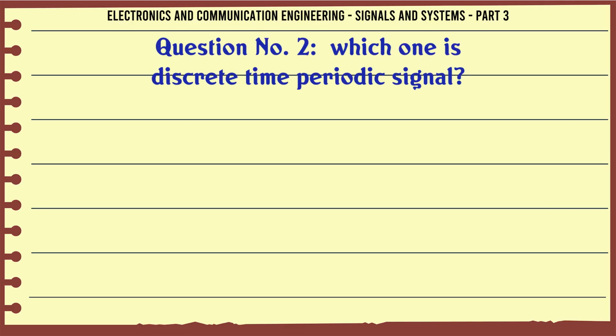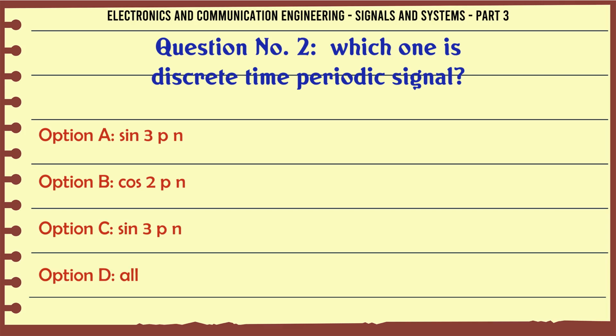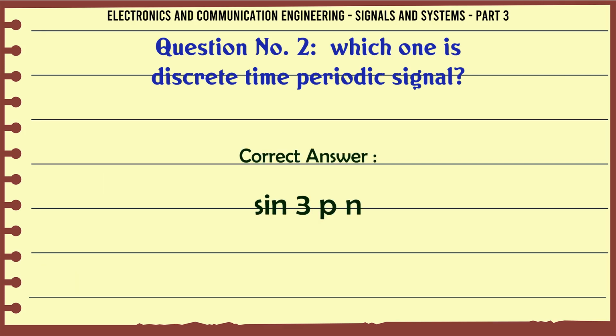Which one is a discrete time periodic signal? A, sin 3πn; B, cos 2πn; C, sin 3πn; D, all. The correct answer is sin 3πn.